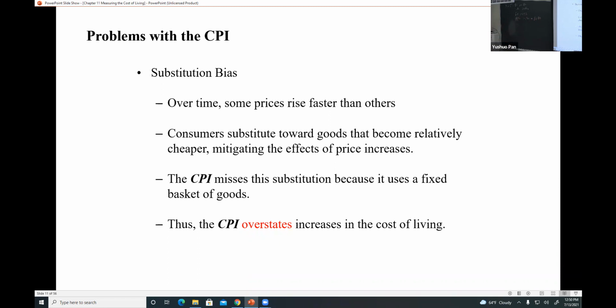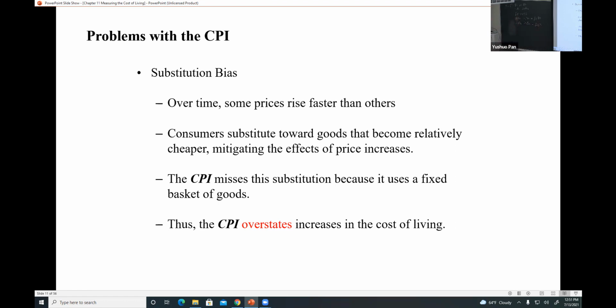But since there is some substitution effect, the consumers are going to buy more chicken and less beef, so the new behavior would be 5 pounds of beef and 25 pounds of chicken. So the total price for the new behavior would be 165.